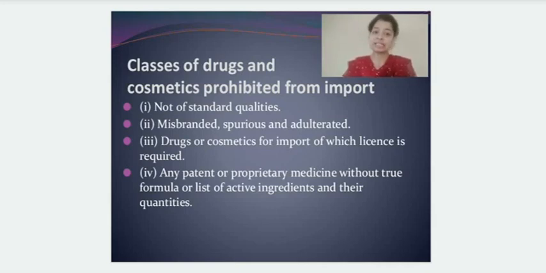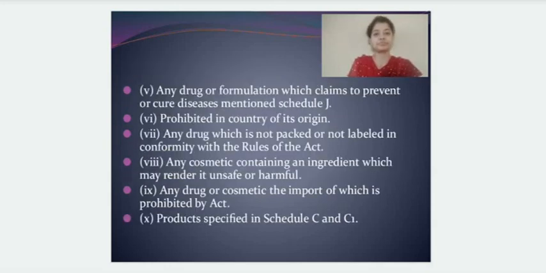The first one is the drugs which are not of standard quality. Those drugs cannot be imported in India. The drugs which are misbranded, spurious and adulterated cannot be imported in India, and the definitions of these three types of drugs I have discussed in my previous lecture. And any patent drug which does not bear its true formula, or does not have the list of active ingredients and the quantity of each ingredient, is also prohibited from being imported into our country.